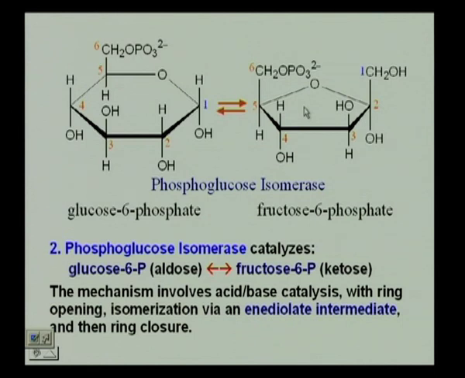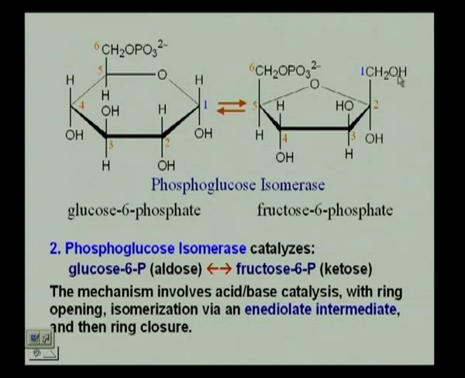This is step number 2. In step number 2, you have glucose 6 phosphate go to fructose 6 phosphate. So, what happens is you have the formation of an isomer. So, the enzyme involved is an isomerase. Okay. What is this isomerase? It is phosphoglucose isomerase, and what is happening here is the glucose 6 phosphate forms fructose 6 phosphate, where instead of the aldehyde, the aldose, you have a ketose.